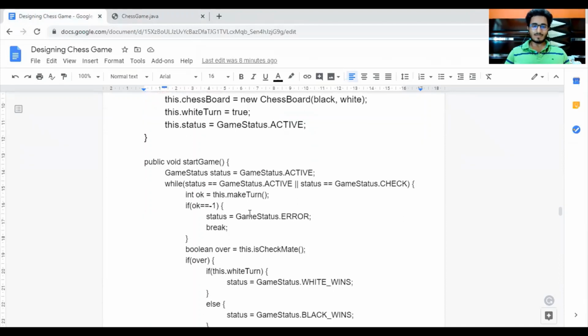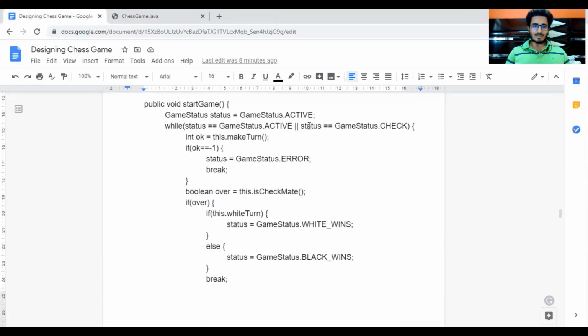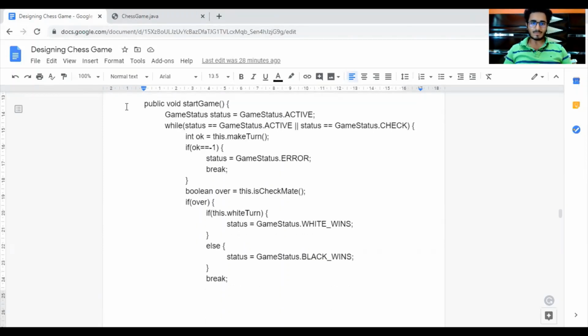Now initially in our chess game, the turn is of the white player, so we have set white turn is true and the status of the game active. Now we have to make a function start game, which will basically start our game. The start game function maintains the status of the game at any time, so initially the status is set as active.